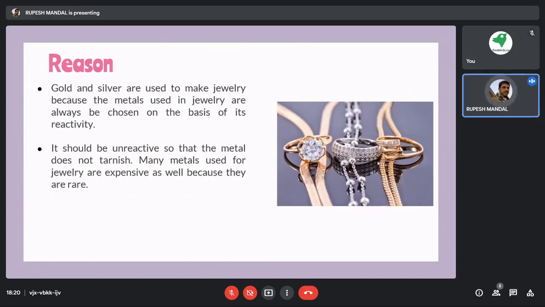For example, if we make an iron ring, just made of simple cast iron, and a person is asked to wear it, and somebody else has given a gold ring, so that person is wearing two rings, an iron ring and a gold ring.